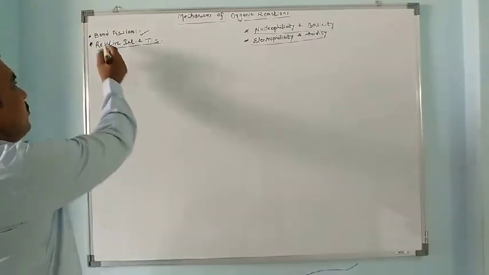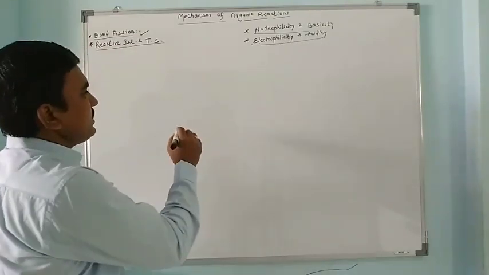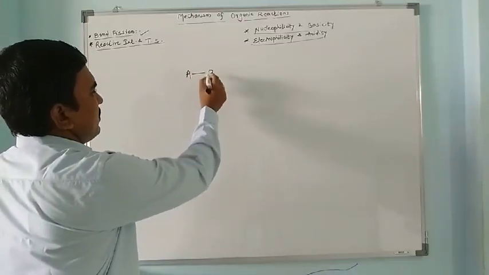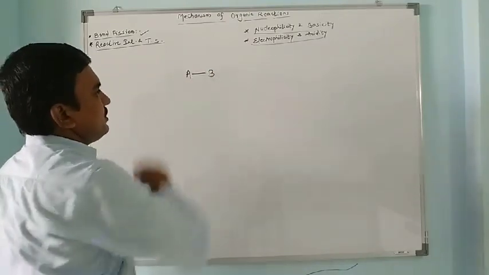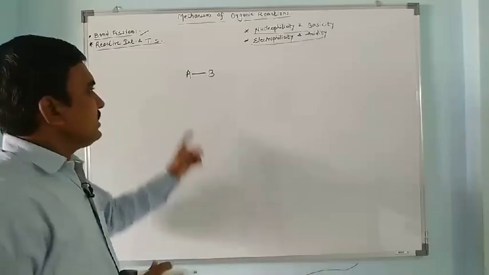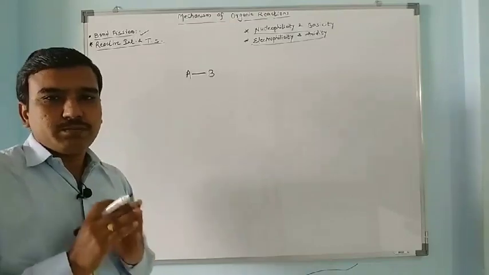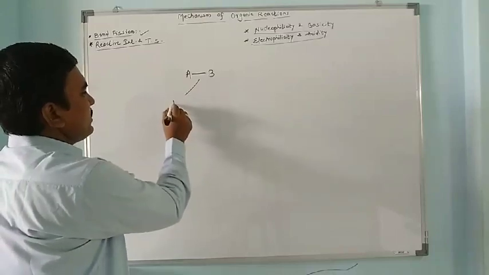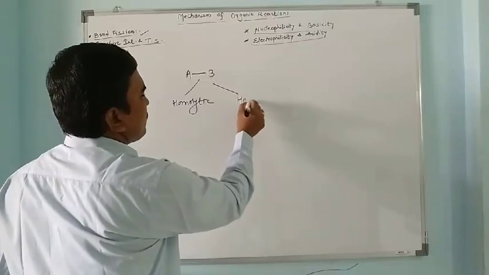So now next is bond fission. We have to discuss bond fission. What is bond fission? Bond fission is bond breaking. Suppose the organic compound is having this bond. Each bond is made up of 2 electrons, and in organic compounds bonds are shared, one electron from this atom, other electron from other bonded atom. This bond can be broken in 2 ways. One is homolytic bond fission and second is heterolytic bond fission.